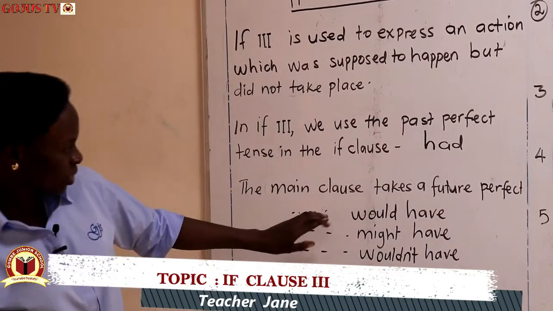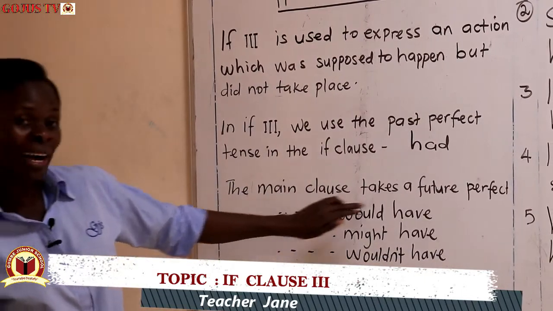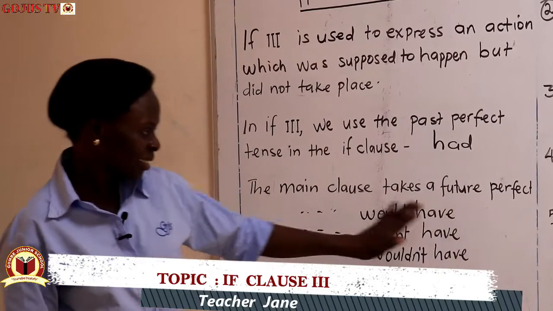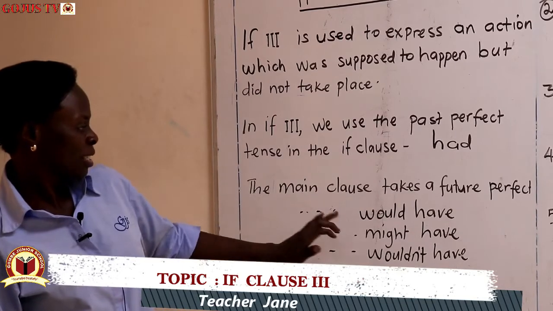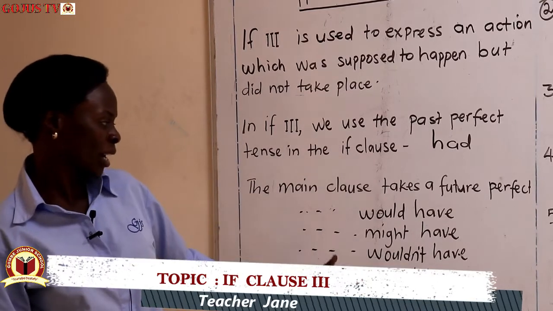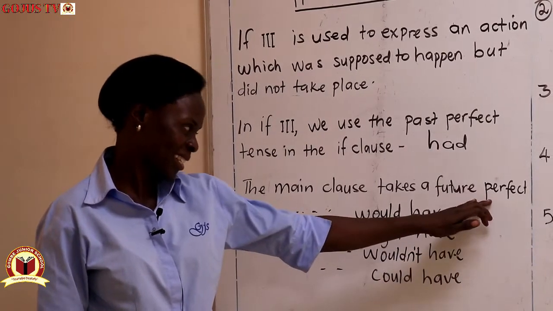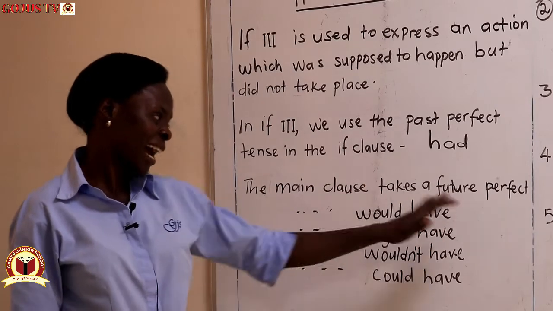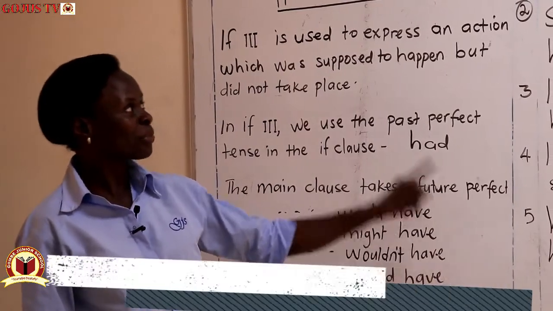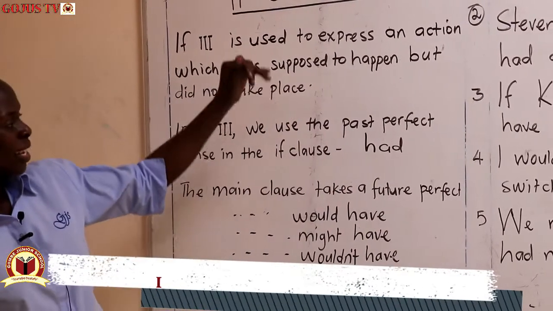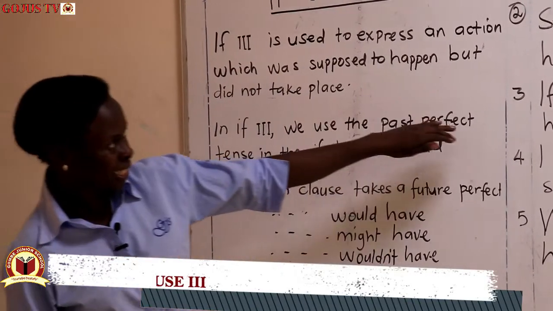Then in the main clause, we shall have a future perfect. In the future perfect, we shall make use of would have or might have. If it is negative, we shall take wouldn't have. If it is a might, we shall also have a mightn't have. Then we can also have the could have. That is the future perfect: would have, might have, could have, or if it's a negative, we can take a wouldn't have. In if clause 3, remember I've said we shall use the had in the if clause. Had is used in the past perfect tense.